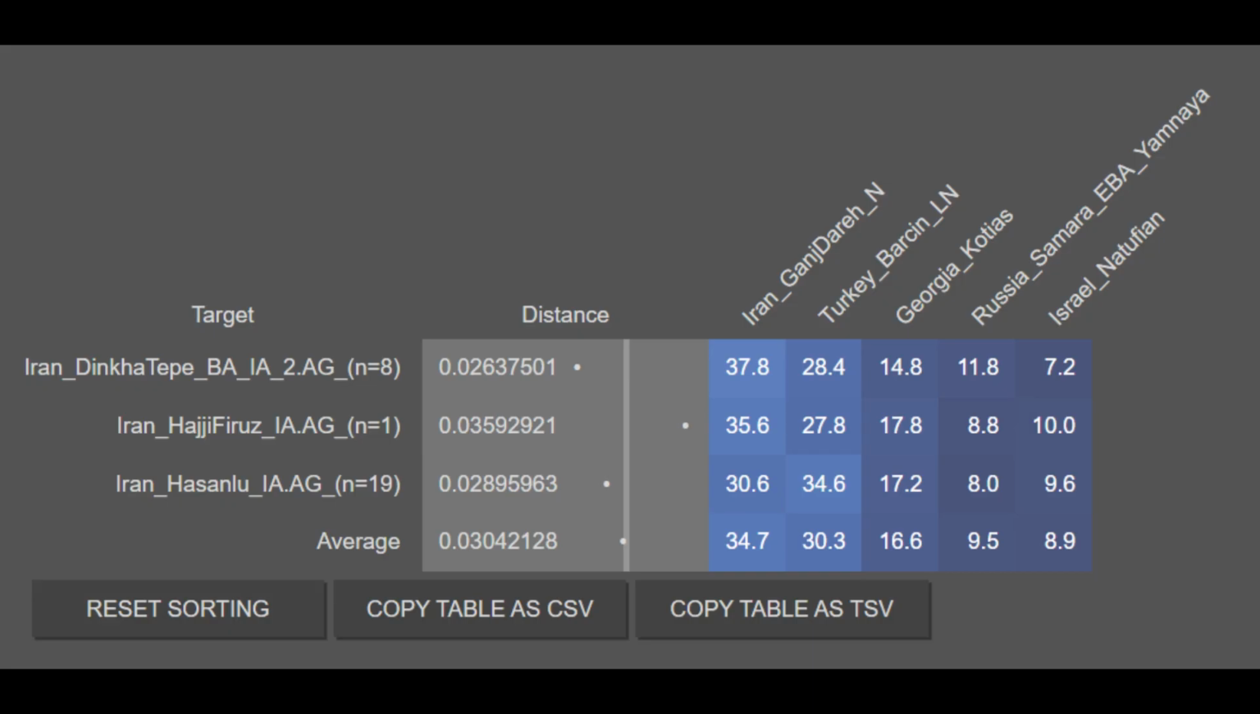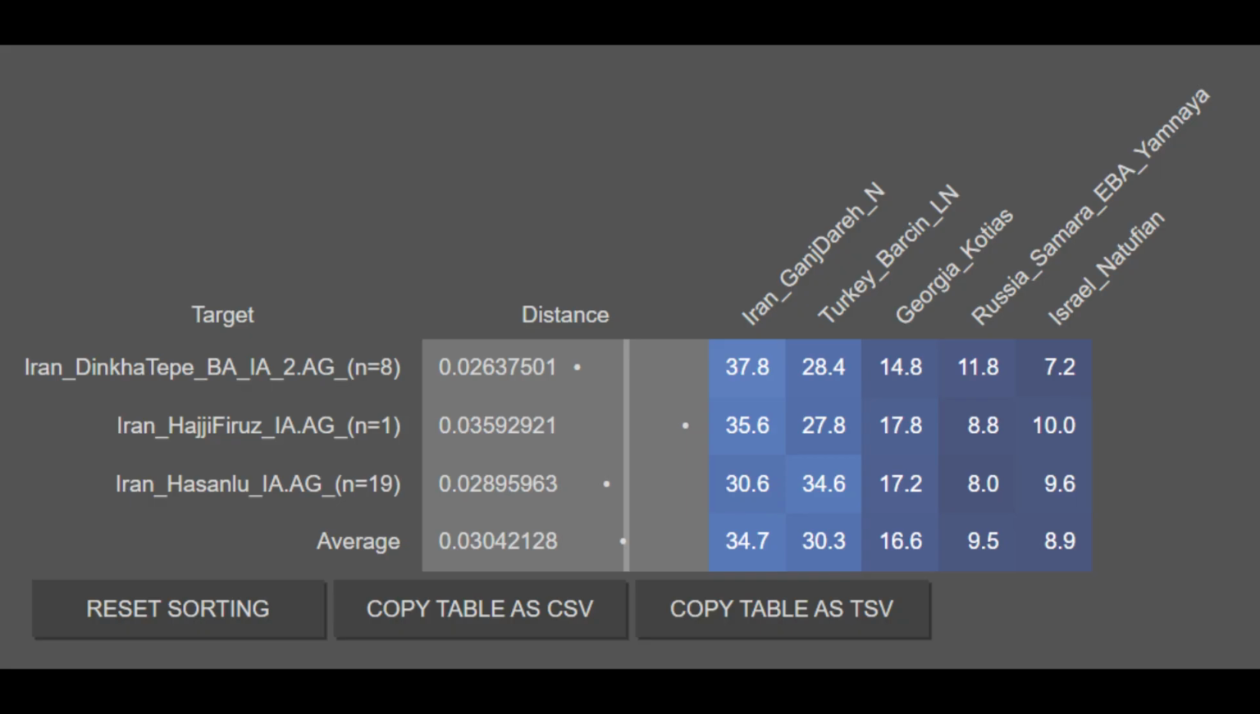Here are the autosomal results for the three sampled sites from northwestern Iran from the Iron Age, particularly Dinka Tepe, Haji Firuz Tepe, and Tepe Hassanlu. The sample size for each of these populations is listed at the end of the labels, and it is represented by the n equals denotation.